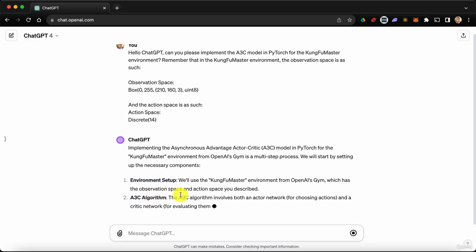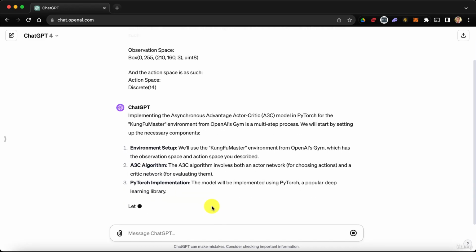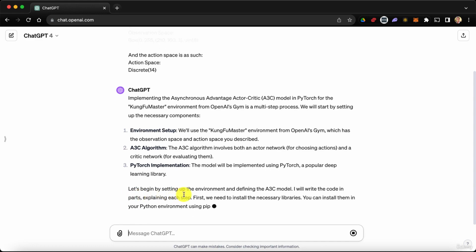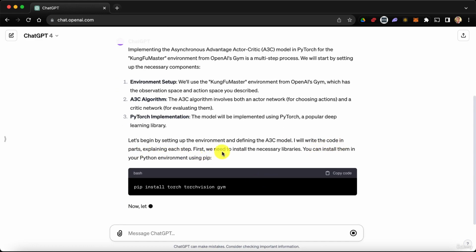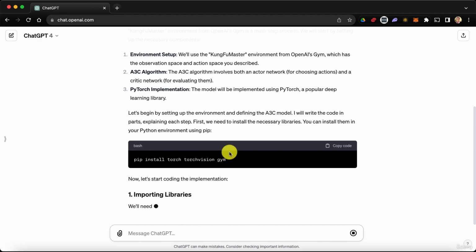Then the A3C algorithm. The A3C algorithm involves both an actor for choosing actions and a critic network for evaluating them. Absolutely correct. And then PyTorch implementation. Okay, the model will be implemented using PyTorch, a popular deep learning library. Yes, I remind that this is the most powerful one. It is more powerful than TensorFlow, so it's better to implement it with PyTorch. Let's begin by setting up the environment and defining the A3C model. I will write the code in parts explaining each step. Okay, first we need to install the necessary libraries. You can install them using your Python environment using pip. Okay, so that's already installed for us, all good.